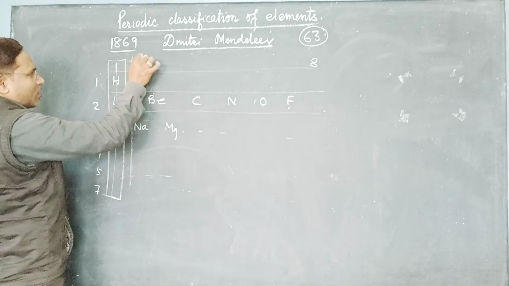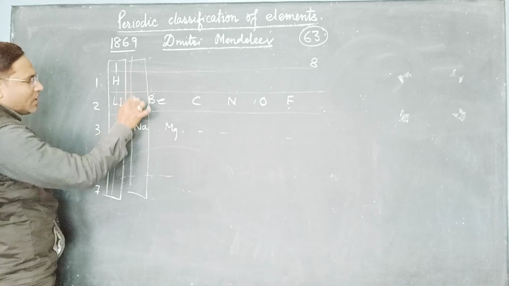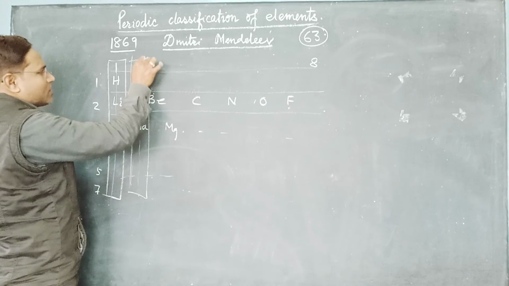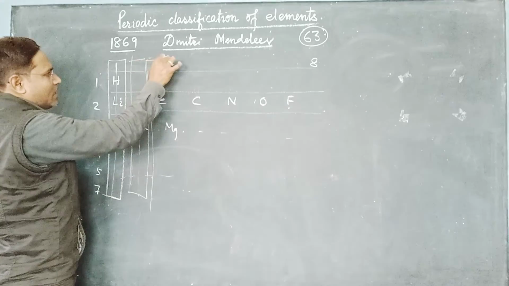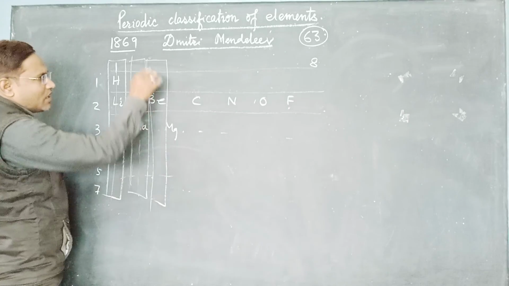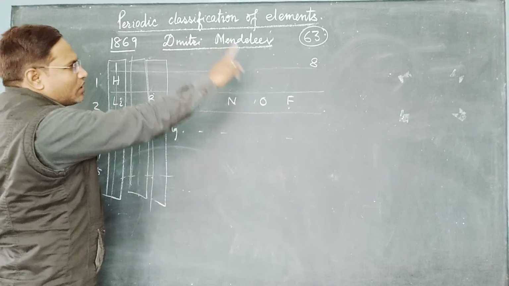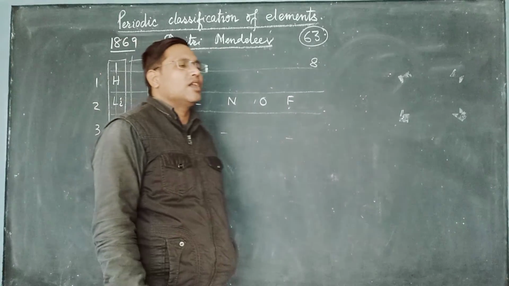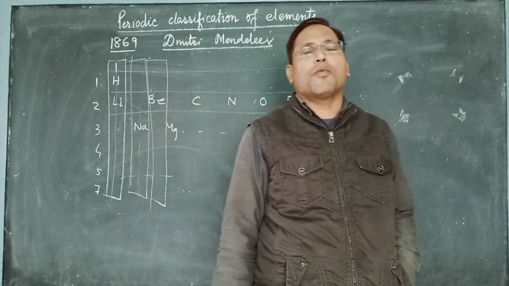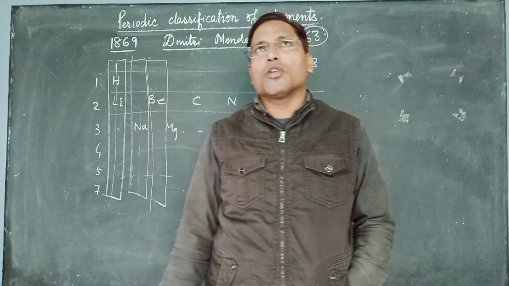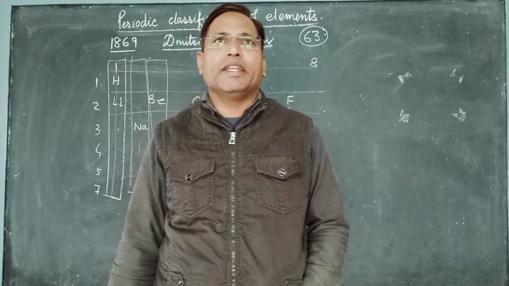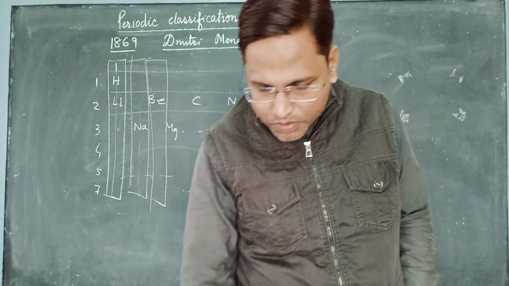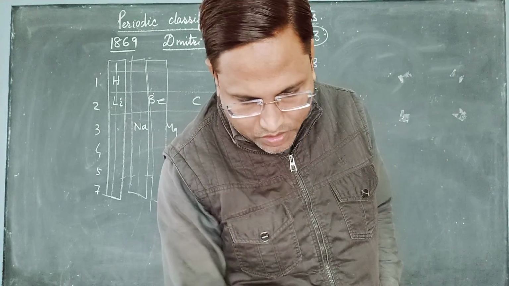Similarly, the second one, those elements that lie in this way will be similar in chemical properties mainly, and those that lie in this way. So he had told that in this way the elements will be similar in their properties. Now we will see the merits of Mendeleev's classification of elements.